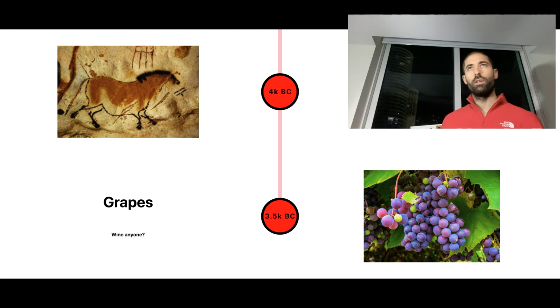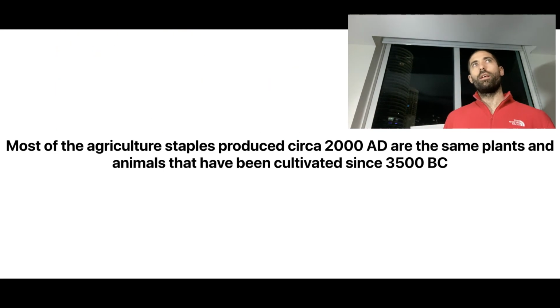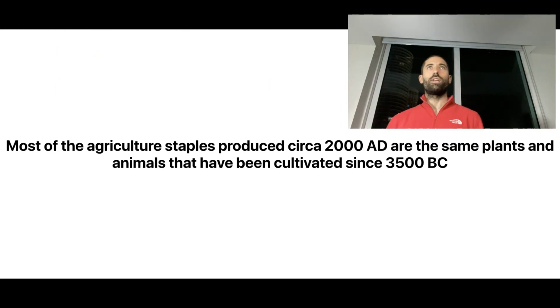All right. Most of the agricultural staples that we enjoy today are the same ones we've been enjoying for the past 5,000 years. There have been a few additions to our core diet, but human civilization has pretty much been fed on the same staples for the past 4,000 or 5,000 years.